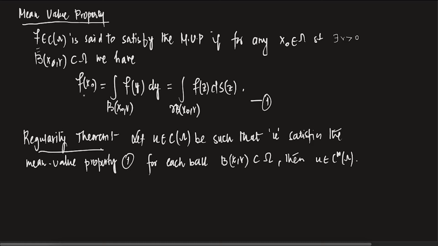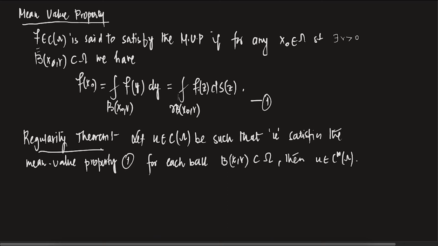We have that the value of f at the point x0 is the average of f over B x0 R, or the average of f over the boundary. Okay, so that's the mean value property we already know.